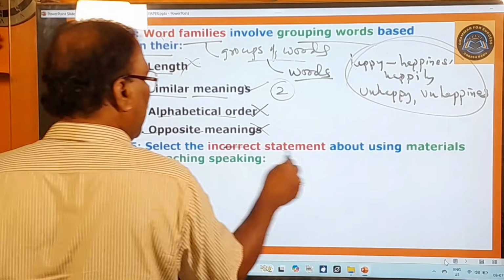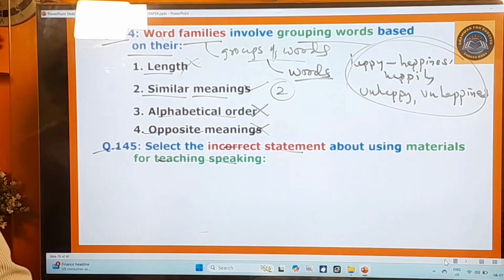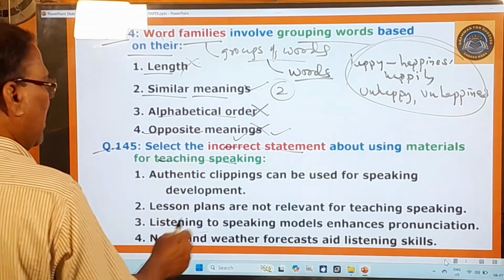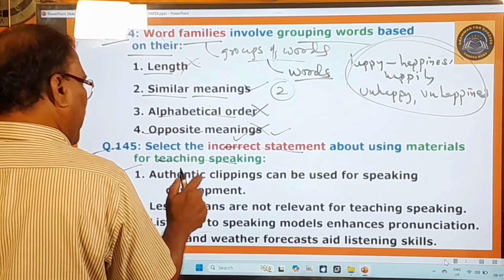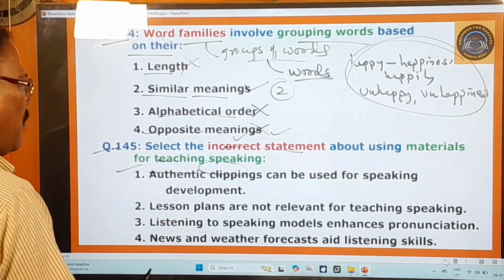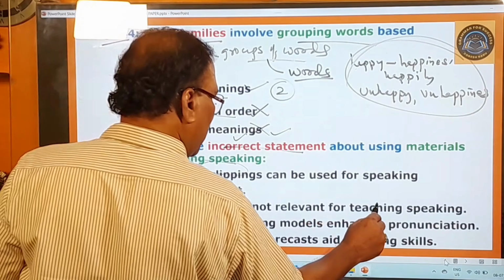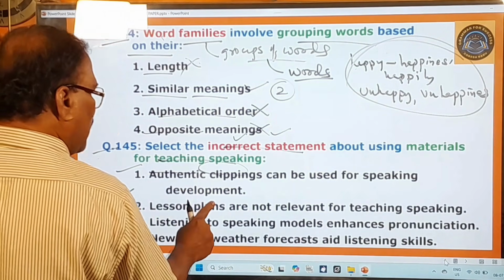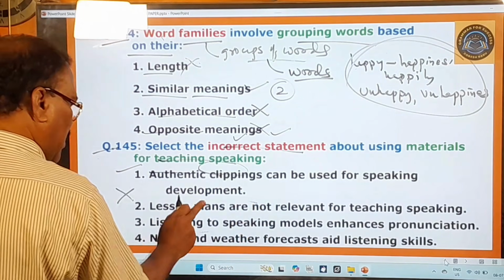145th question, select the incorrect statement about using materials for teaching speaking. What is the incorrect statement? Let us look at the options given. Authentic clippings can be used for speaking development. This is a correct statement, because authentic clippings, newspaper clippings, interview clippings can improve your speaking skills. Lesson plans are not relevant for teaching speaking. No, this is the incorrect statement, because lesson plans are relevant. Therefore this is the incorrect statement here.